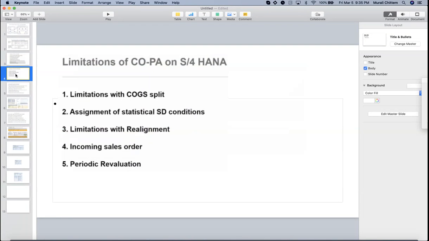Okay. Limitations of COPA in S4HANA: limitations with COGS split, because we already discussed what the limitations are, and assignment of statistical SD conditions, that is directly not possible. Limitations with realignment, we already discussed about this. Incoming sales order, we can achieve this indirectly, like a predictive ledger. Periodic evaluation is still not available.